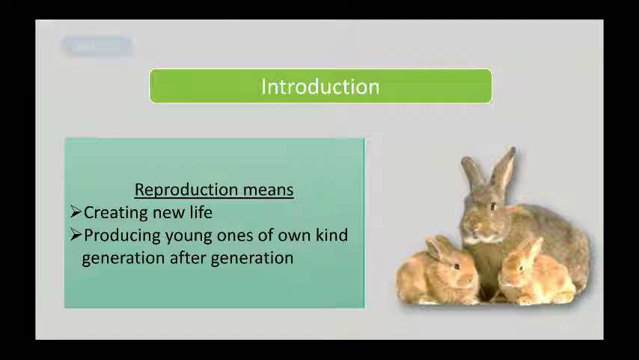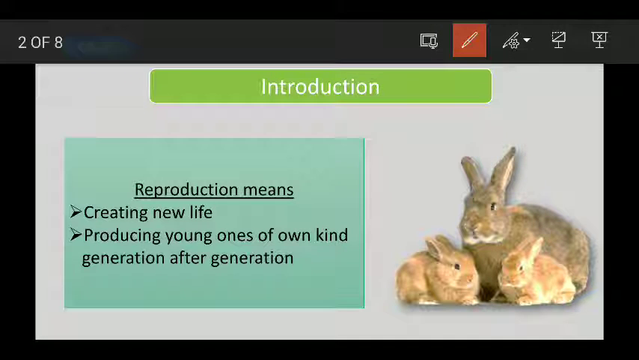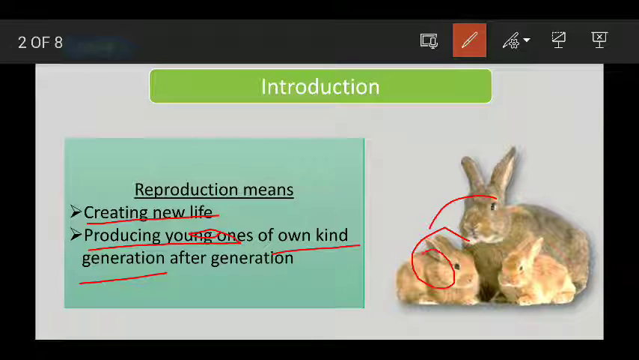But before proceeding with today's class, let's quickly revise what we have learned so far. We have learned what reproduction means. Reproduction means creating new life, or producing young ones of their own kind, generation after generation. The rabbit will produce a rabbit only, and the dog will produce a dog only. If they do not reproduce, their species will become extinct.